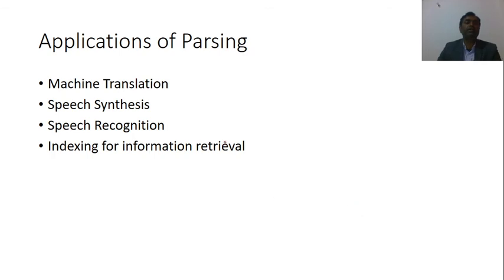Now, what are the applications of parsing? Machine translation. That means, for example, you want to convert English into Hindi. In that case, you will use the parsing. Here, I have written a sentence that is in English, and we want to convert that into Hindi. That is known as machine translation.